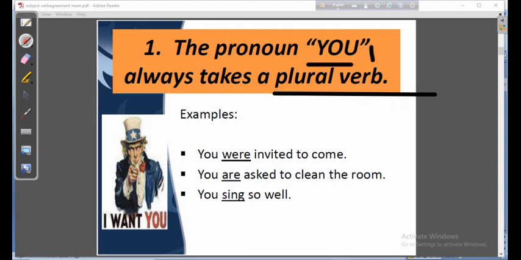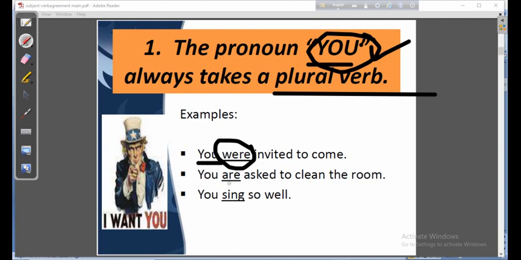So you are, you have, you were, you walk. You is always regarded as plural, and so the verb will be plural. That is why in the sentence you were invited, you is plural and were is plural.